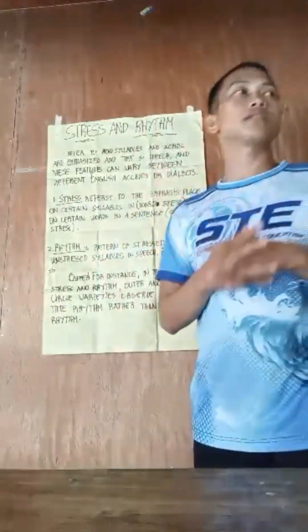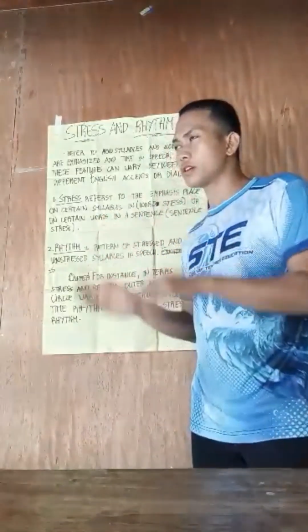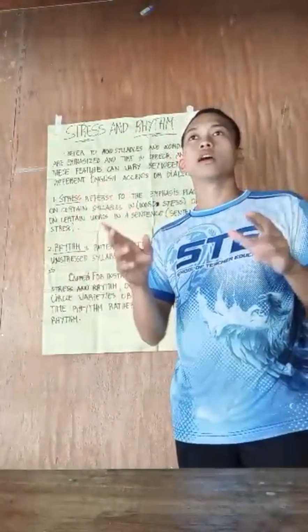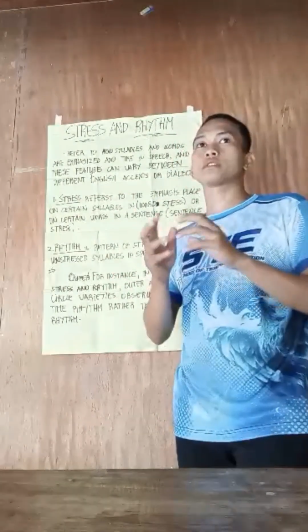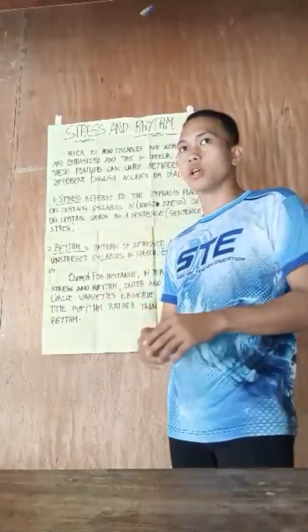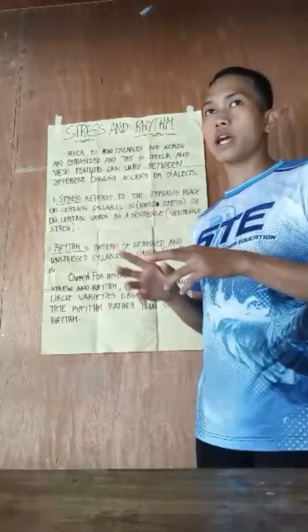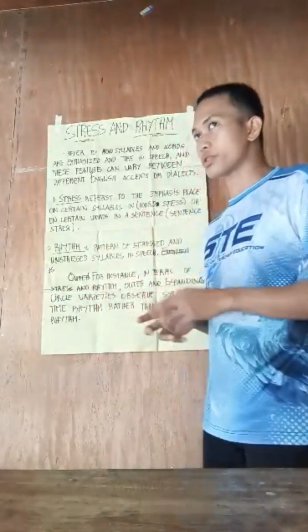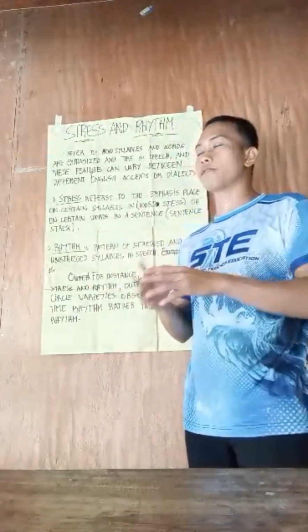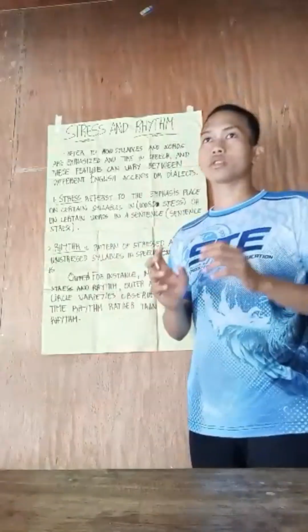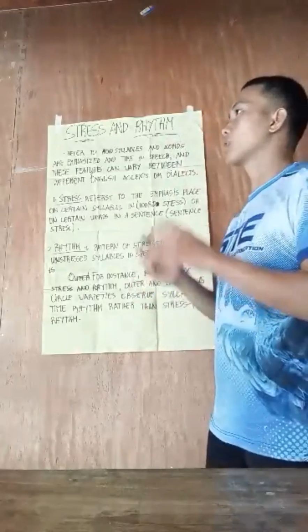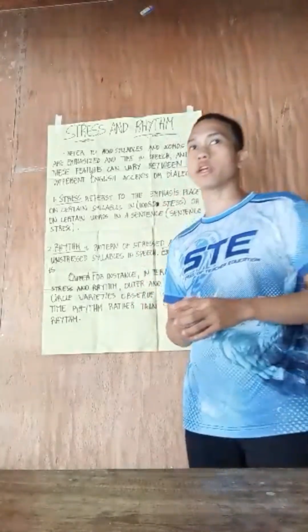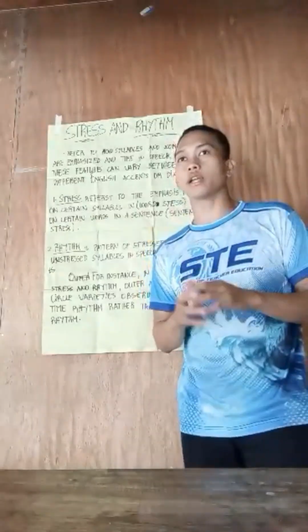This means that English is typically described as a stress-timed language, where the time between stressed syllables tends to be roughly equal, causing unstressed syllables to be spoken more quickly. For example, in British or American English,